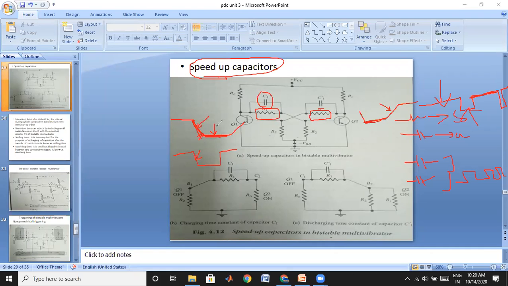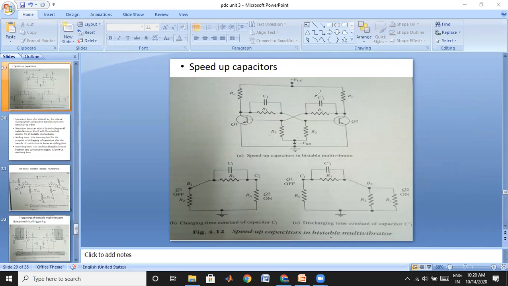Therefore, we can improve the operation of your bistable multivibrator simply by adding a capacitor, the speed up capacitor. We technically call it a speed up capacitor. By simply adding the speed up capacitor in parallel with the DC coupler, we can improve the operation.